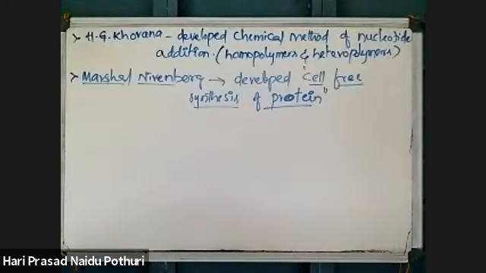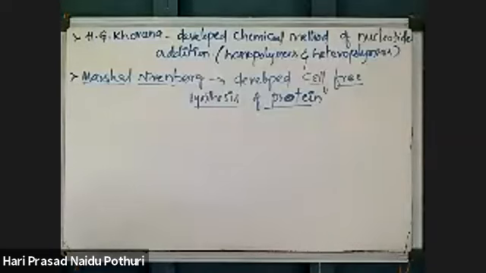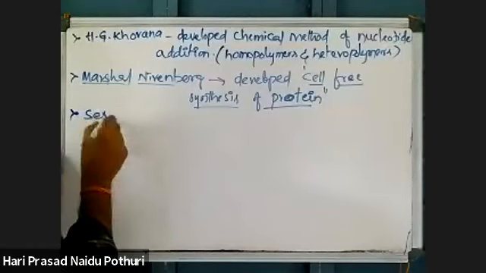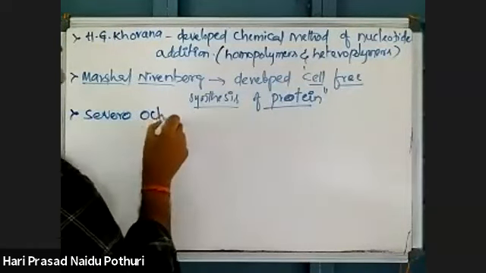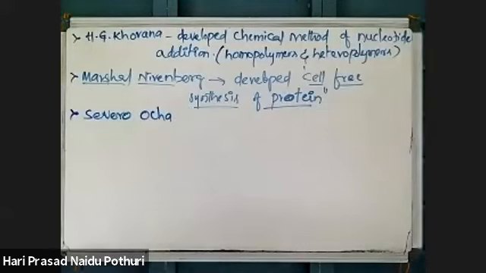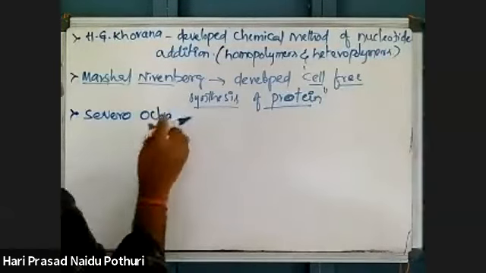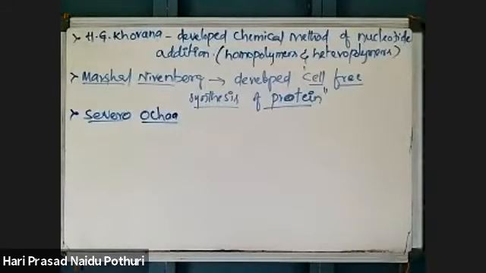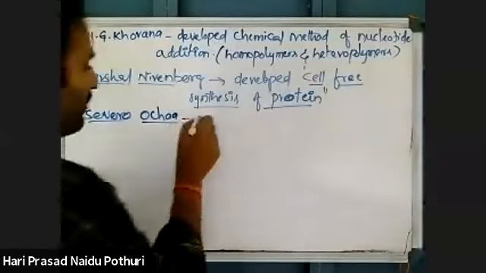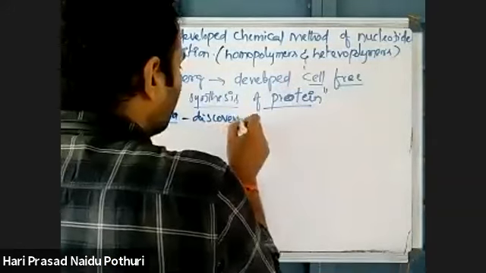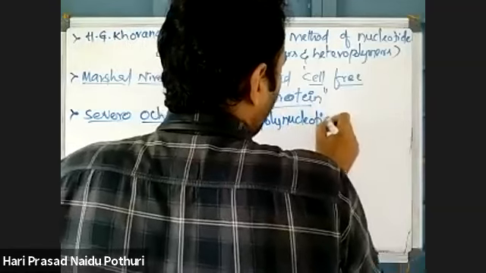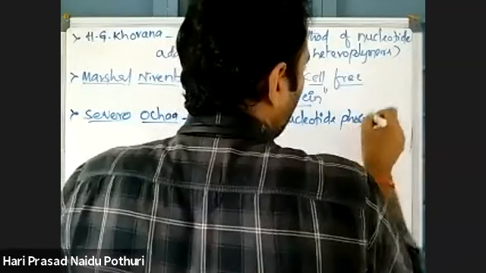And another scientist named Severo Ochoa, O-C-H-O-A. Severo Ochoa is a scientist. He discovered an enzyme called polynucleotide phosphorylase.